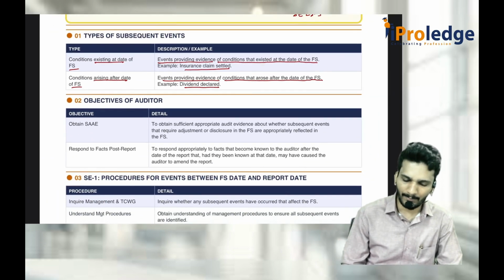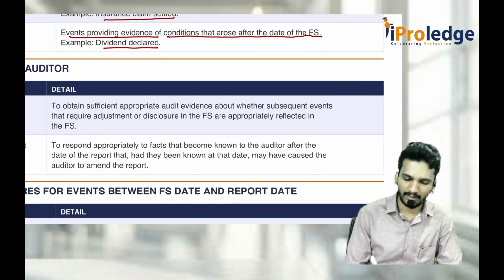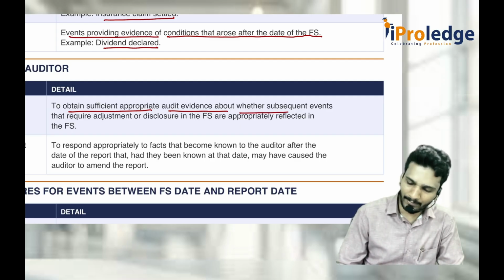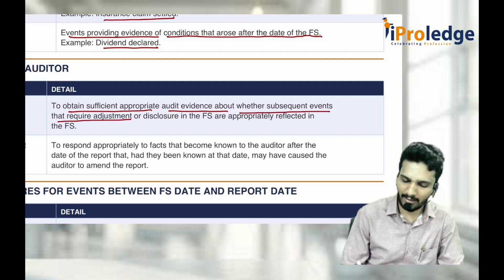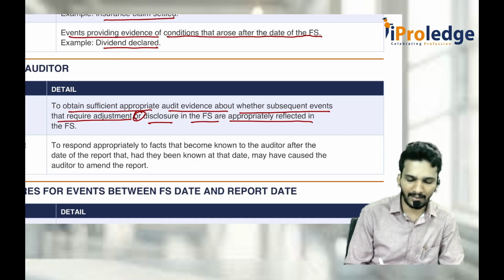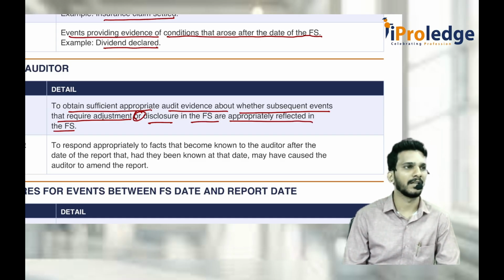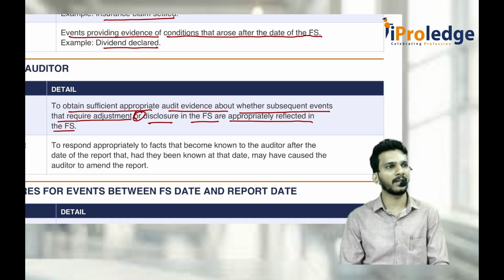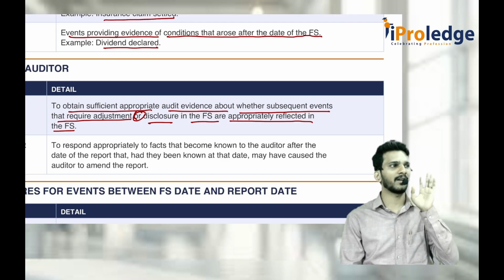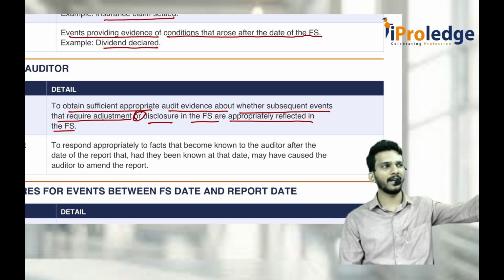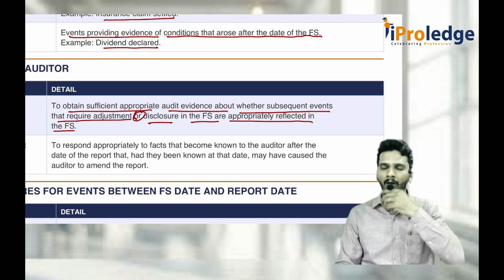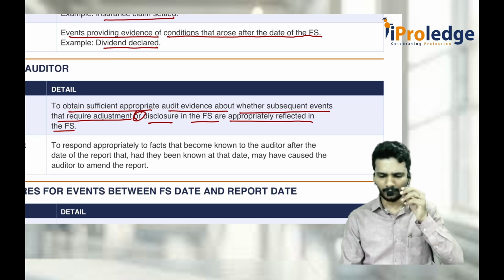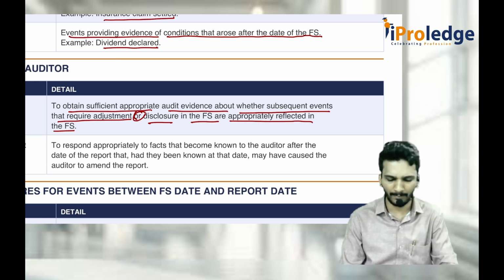Now, what are the objectives of the auditor? The objective of the auditor is to obtain sufficient and appropriate audit evidence about whether subsequent events that require adjustment or disclosure in the financial statements are appropriately reflected in the financial statements or not. That we have to see. I am not concerned about what happened, what did not happen. I am just concerned about whatever happened being disclosed in the financial statements or not. That is my postman job: take it from somebody and give it to the users of the financial statements in a transparent manner.